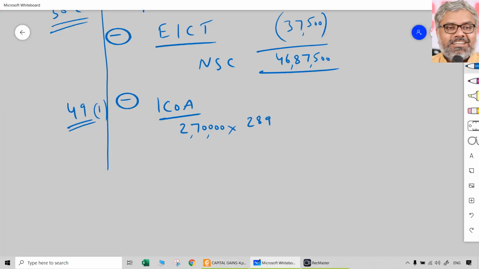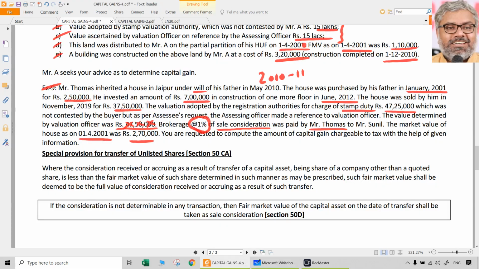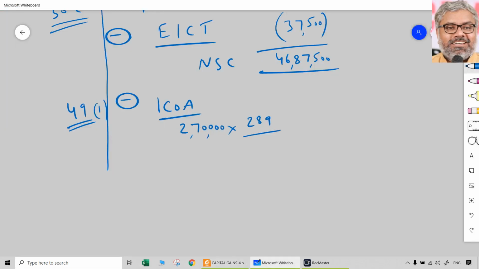289 is okay. But once again another point comes about the denominator. Denominator is what? CII of the year in which the asset was first held by the SSE. When the asset was first held by the SSE, Mr. Thomas, in the year 2010-11. So should we take 2010-11 CII in the denominator? Because this is a will. That is again subject to interpretation.